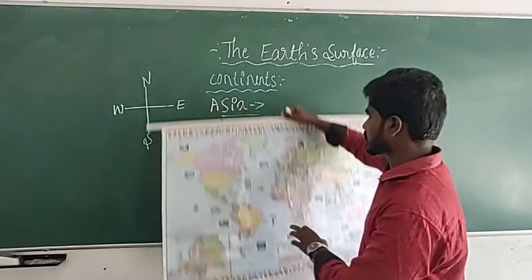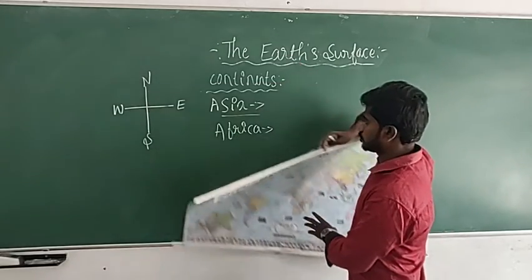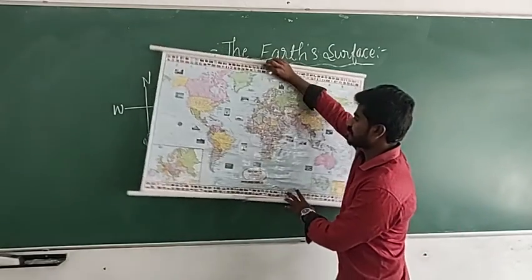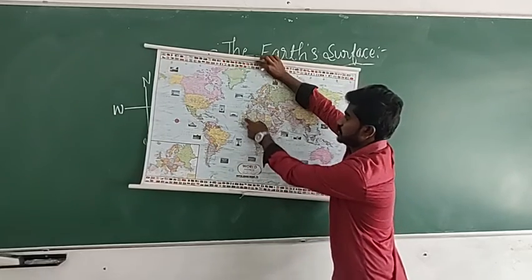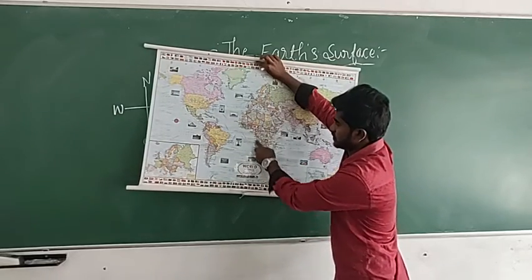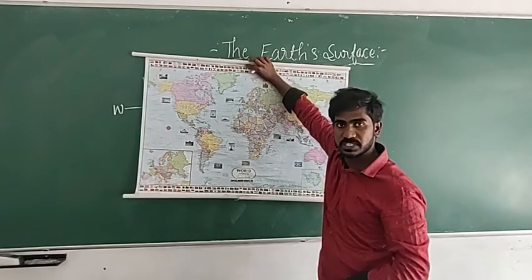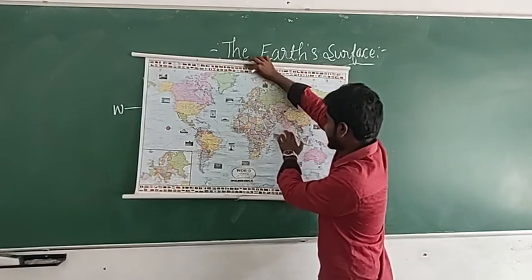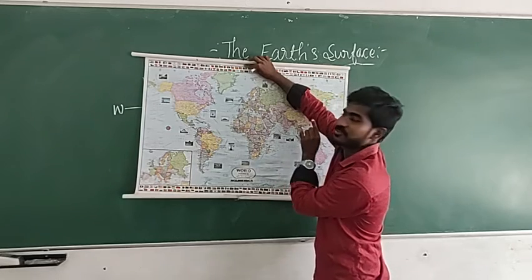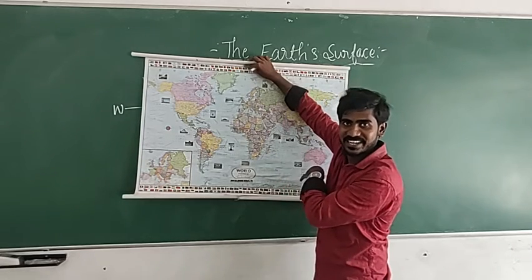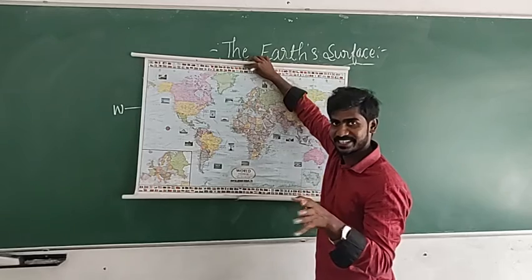Which is the second largest continent? Africa. So this is the Africa continent. Whenever you have a world map, you have to find out which is Asia, which is Africa. If you can easily find India, there you can say that continent is the Asia continent, because India is located in the Asia continent.